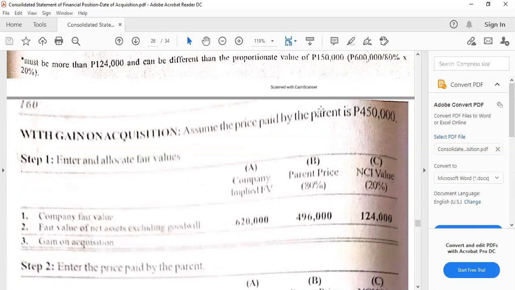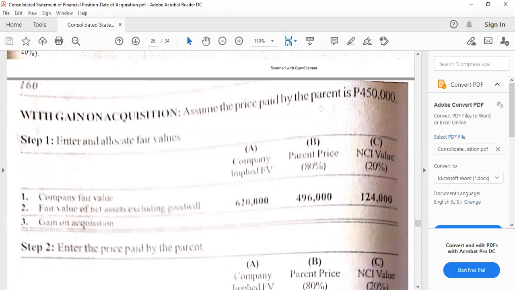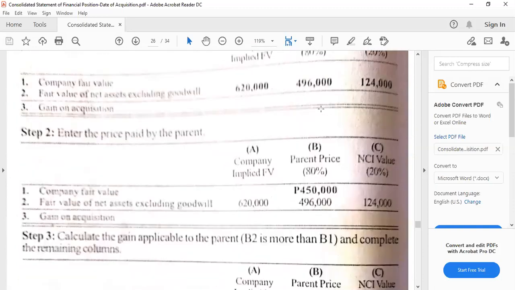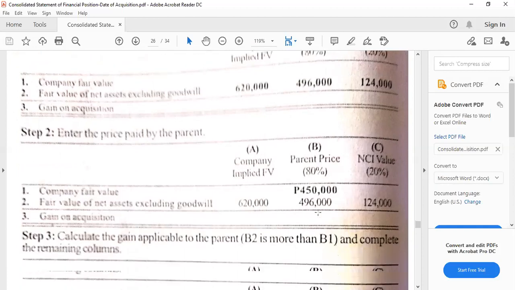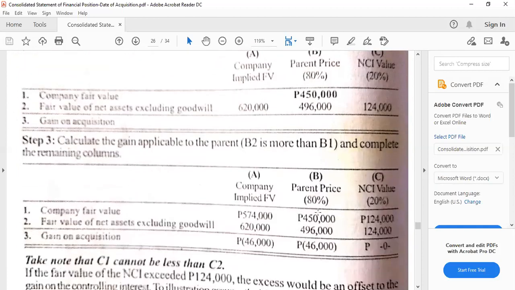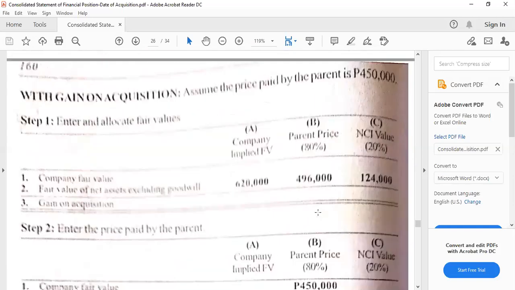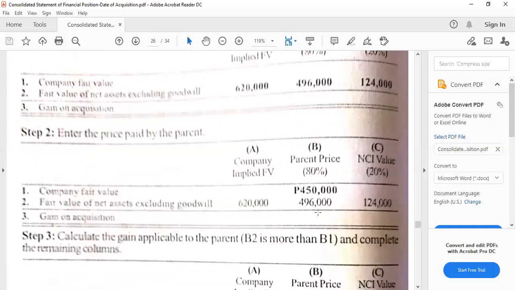So what if there is a gain on acquisition? In this case, again, follow the steps. Simply fill out the table, which is again the value analysis schedule, or let's just say a tabular presentation. So place here 450,000. Then probably this is the minimum, as said.